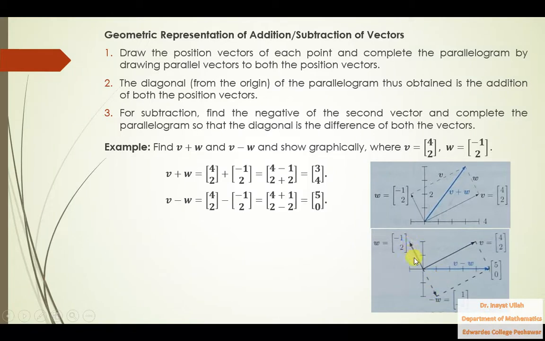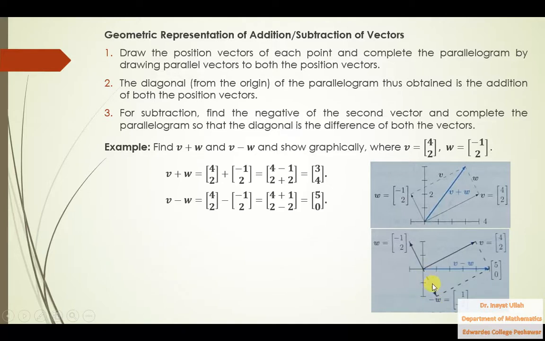That is the same w but in opposite direction. That is, if that is minus 1 comma 2, so minus w will be plus 1 minus 2. Multiply negative sign with minus 1 and multiply negative sign with 2. So that will become plus 1 and that will become minus 2. So that is the vector minus w.